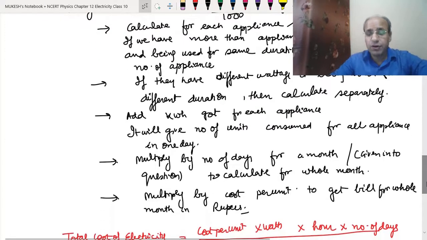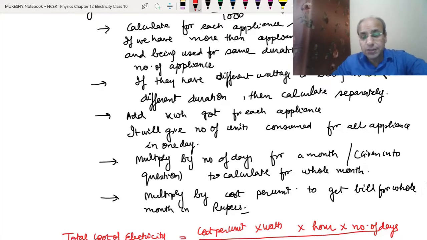Now, after we have calculated for one day, we may be asked to calculate for a month, because we get monthly bills. If the month name is given, you have to know how many days are there in that particular month, and then multiply by that number. If it is February, then we have to check whether it is a leap year or not. Only then can we calculate it for the month of February.